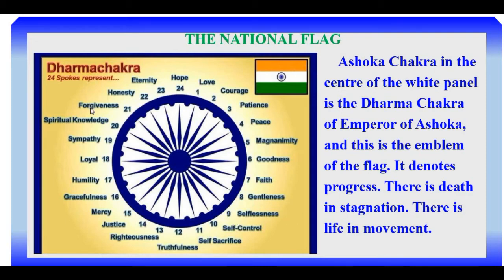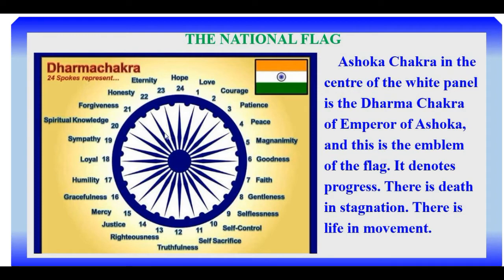And one another thing, see, the chakra is divided into 24 spokes, evenly spaced. What does it denote? It says about the dharma of Emperor Ashoka.